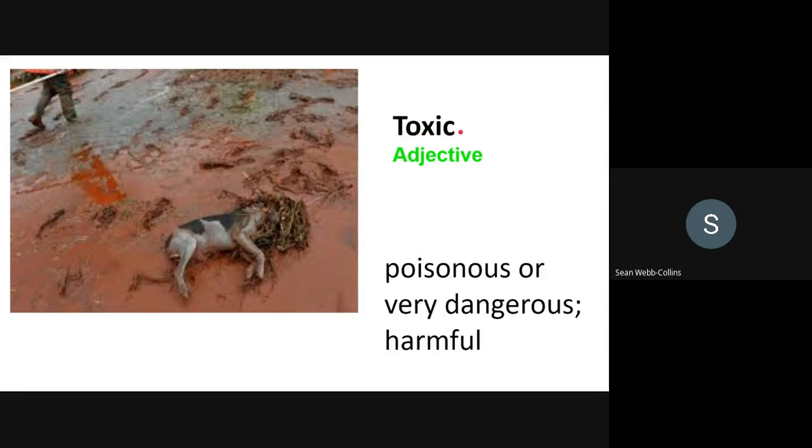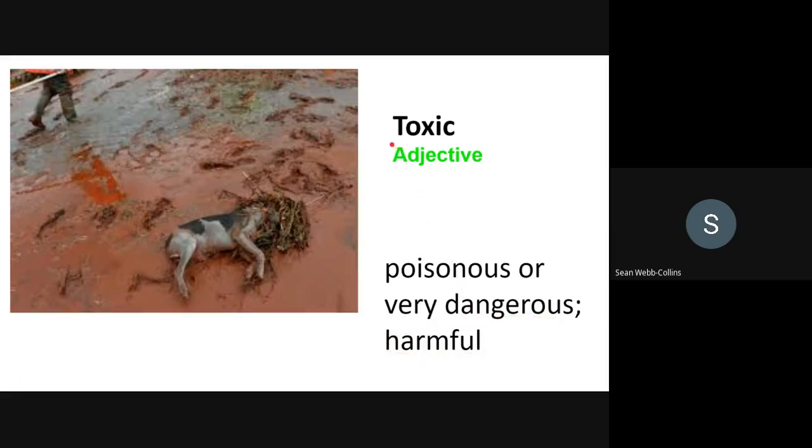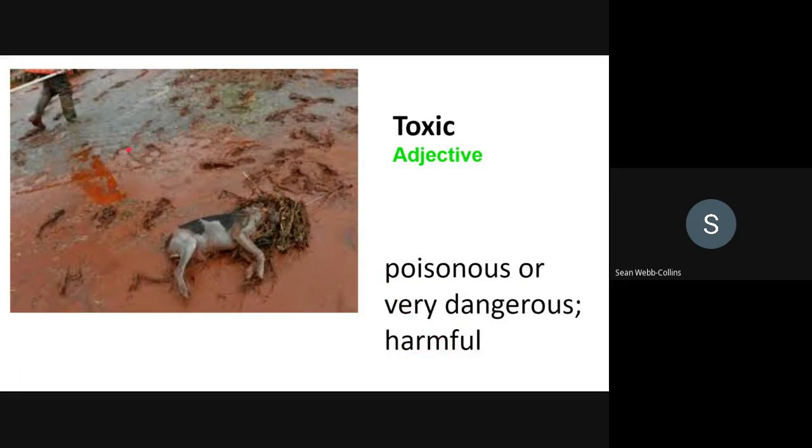Toxic. Adjective, poisonous or very dangerous, harmful. For example, in this picture, we can see that the groundwater is toxic. It can kill plants and animals.